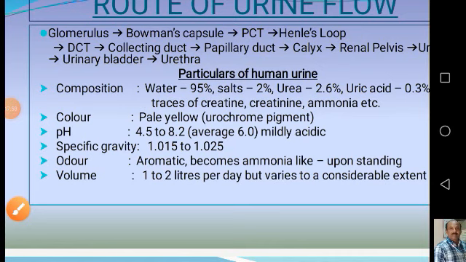I already told you, 180 liters of glomerular filtrate is formed per day in normal adult males, and 160 liters in normal females. Only 1 to 2 liters per day is eliminated, and this is variable according to the conditions of the body. Thank you.